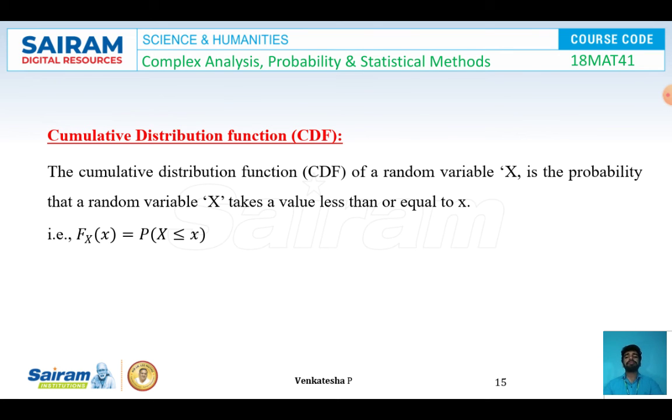What is CDF or cumulative distribution function? The cumulative distribution function CDF of a random variable X is the probability that the random variable X takes a value less than or equal to x. That is, Fx(x) = P(X ≤ x). This formula will be used to find the cumulative distribution functions in the case of random variables.